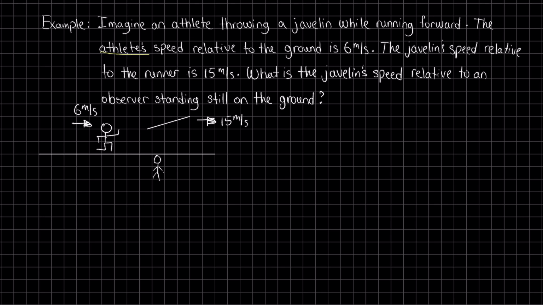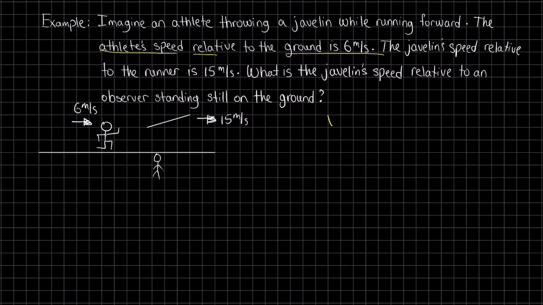We know the athlete's speed relative to the ground is 6. I can write that like this. The horizontal velocity of the runner relative to the ground is 6 meters per second. The javelin speed relative to the runner is 15 meters per second. And here's how I'm going to write that. So this is the speed of the javelin relative to the runner, and that's 15 meters per second. What we are looking for is the speed of the javelin relative to the ground, because that's what any observer would see.